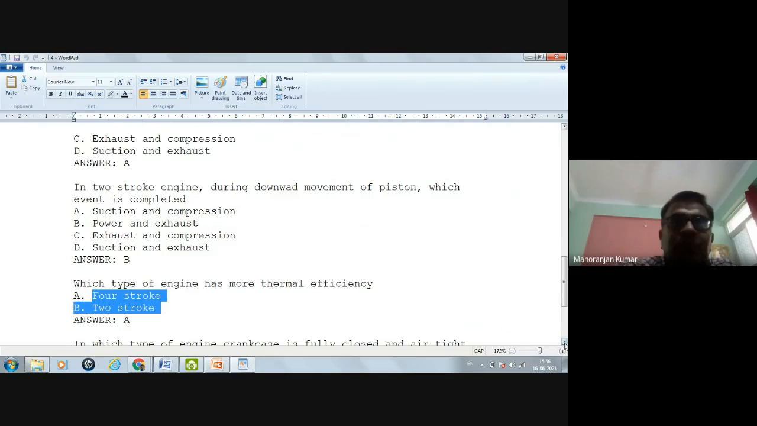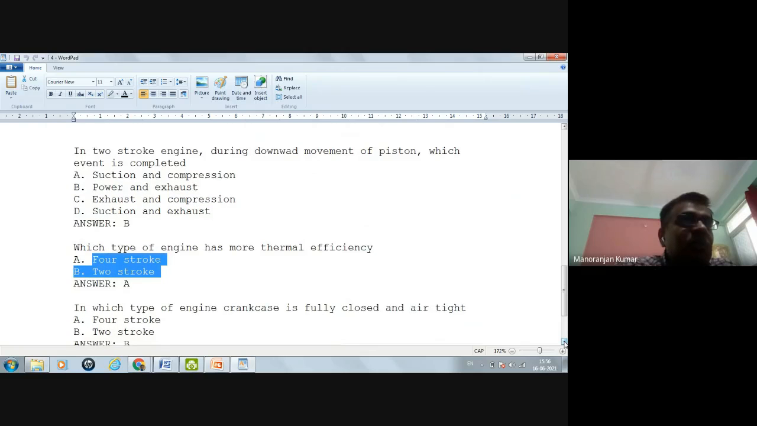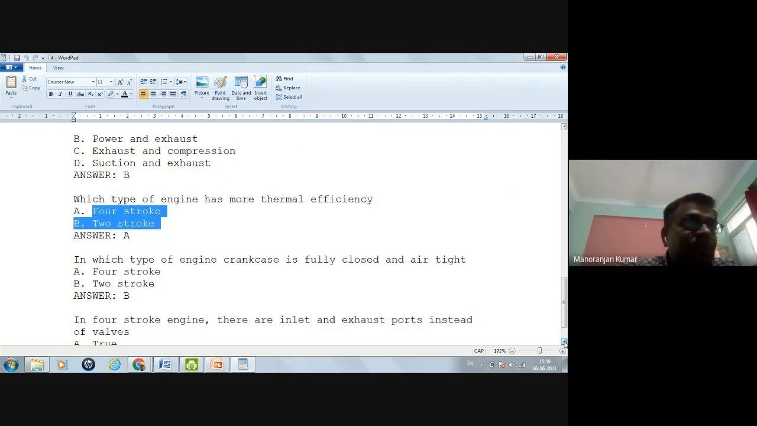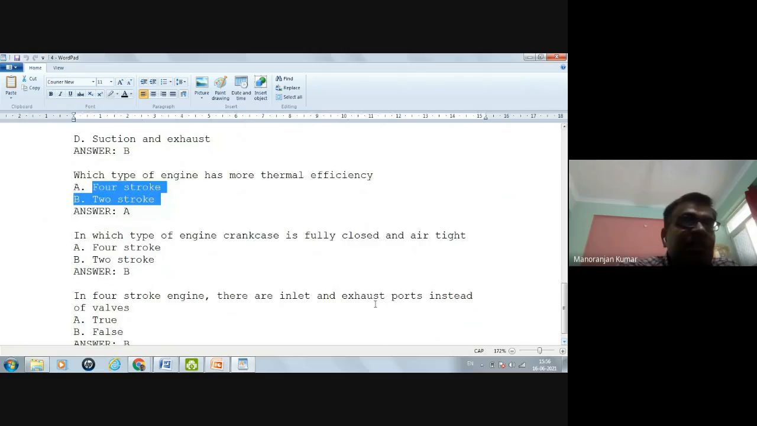Now, in which type of engine is the crankcase fully closed and airtight, so that no air fuel mixture will be leaked out? So in the two-stroke engine. In a four-stroke engine, there are inlet and exhaust ports instead of valves. In a four-stroke engine, ports are not present, only valves are present. So this is a false statement.